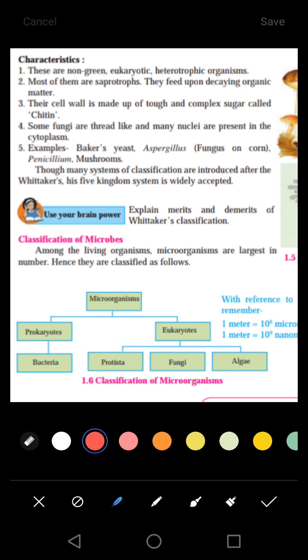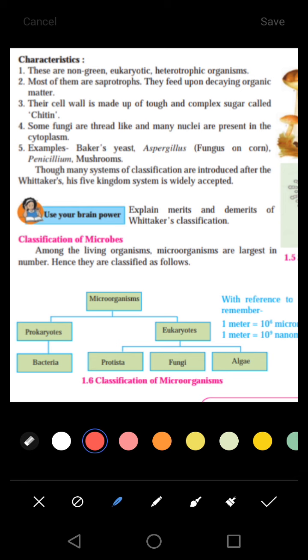organisms of fungus. Some fungi are thread-like and many nuclei are present in the cytoplasm. So their body structure variation is very different. There are so many varieties of body structures in the case of fungus. They might be thread-like. There might be many nuclei present in some fungus.